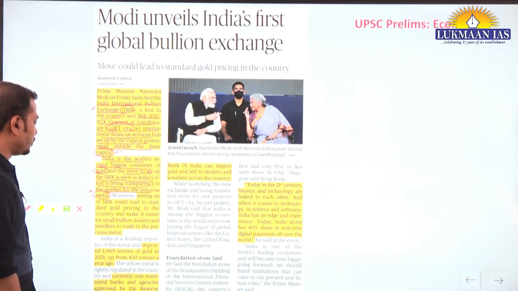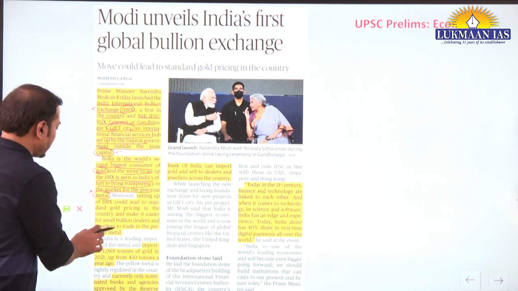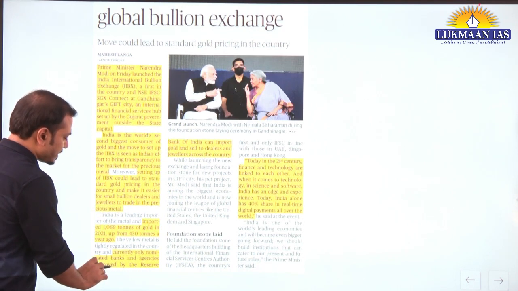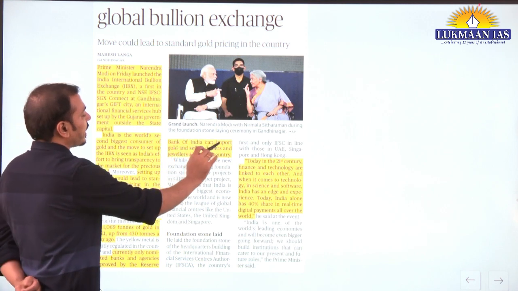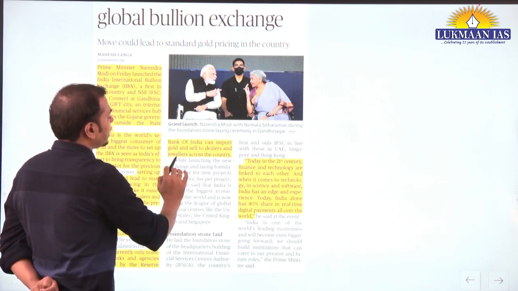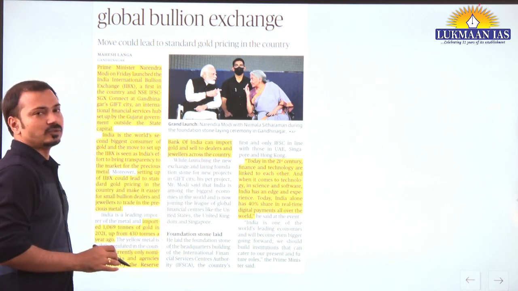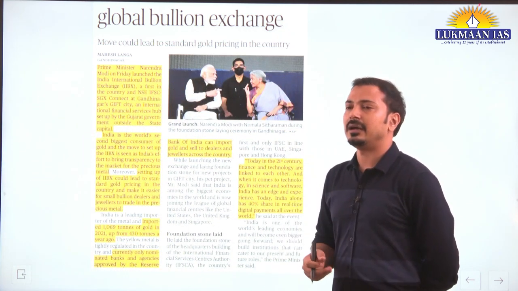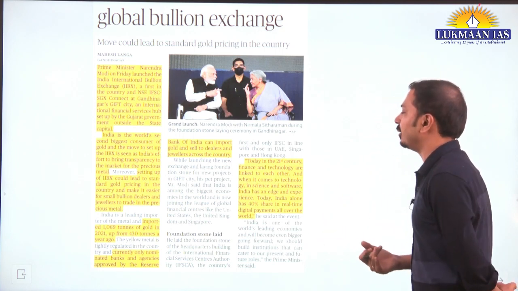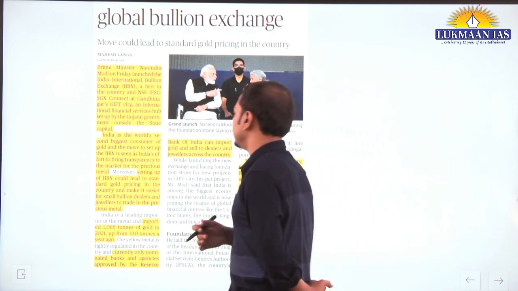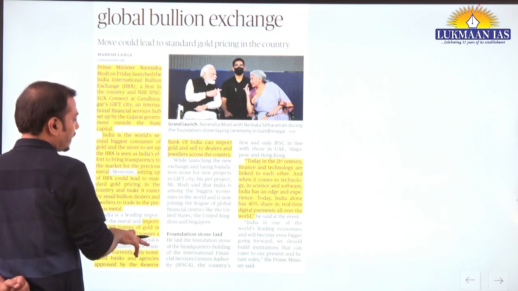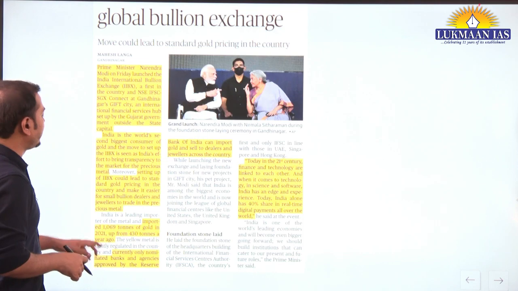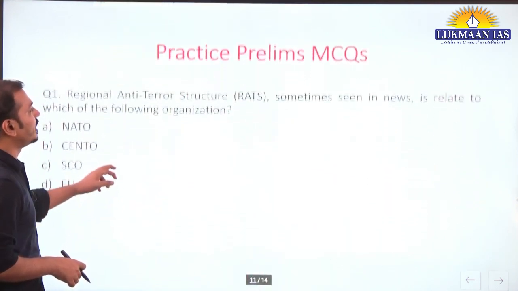Okay, so one should understand that currently in India, only nominated banks and agencies approved by RBI can import gold and sell to the dealers and jewelers across the country. So import and export of gold is strictly regulated in India, and there is strict oversight by RBI also and other regulators. So how it is imported, who can import, you should be knowing about this. Okay, so this is fine, this is sufficient information. Now what should be the answer to this question?